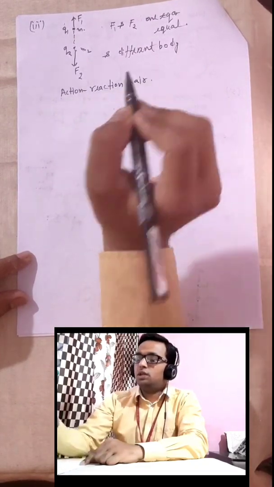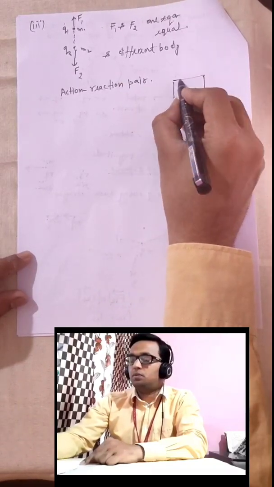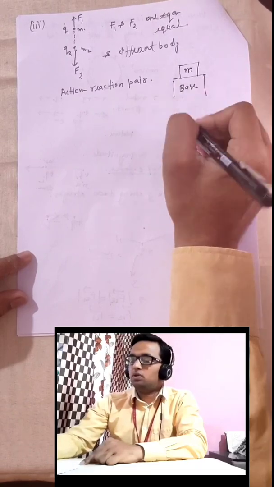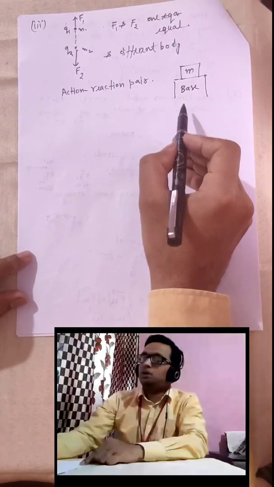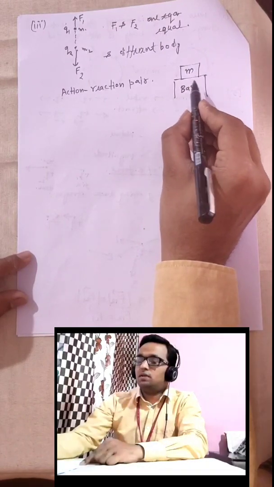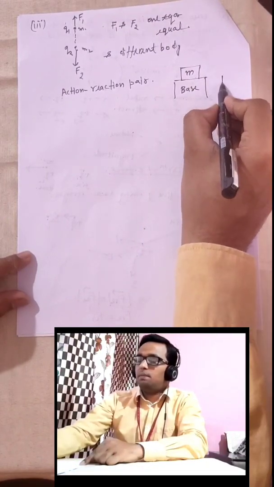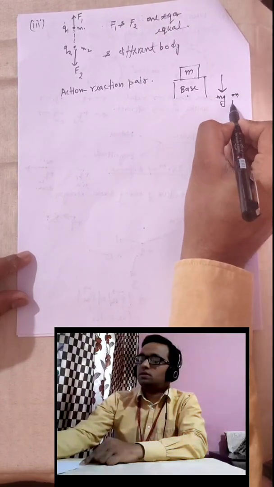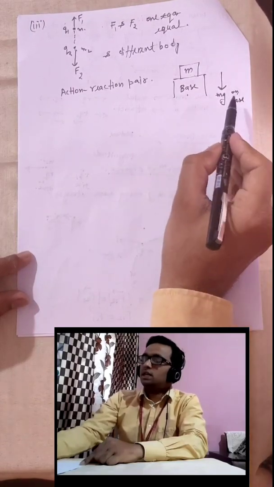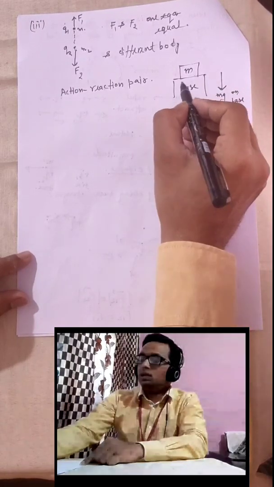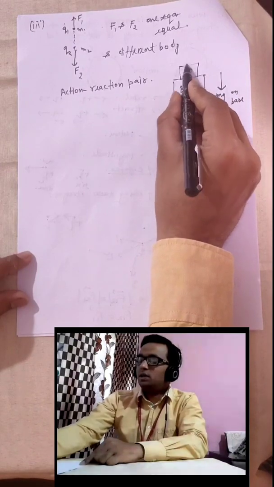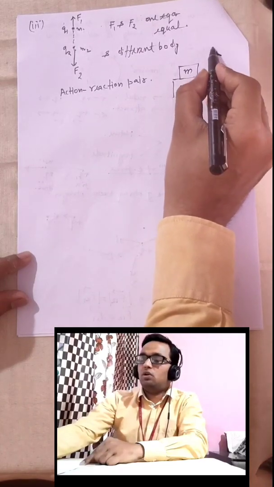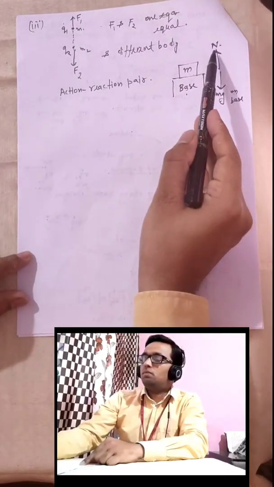Now remember the condition for an action-reaction pair. Suppose we have a base and another box of mass m kept on this base. This box will apply some action force mg on the base, and similarly the base will provide some reaction force to this small m along this direction, which is called the normal reaction.